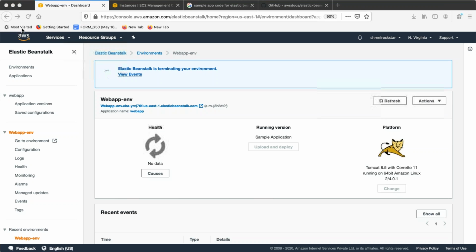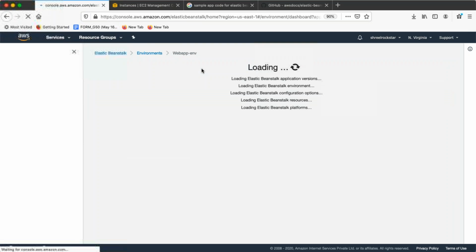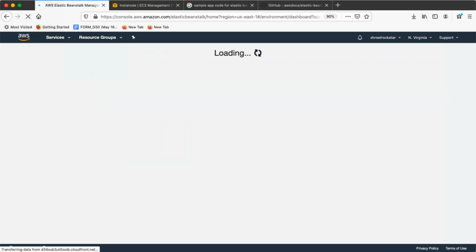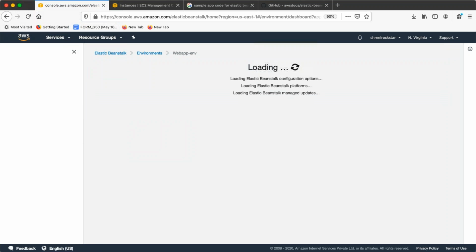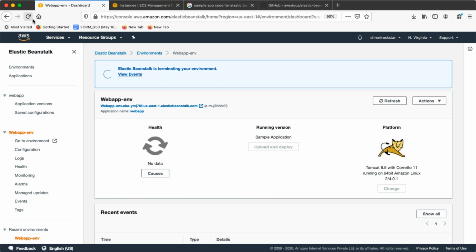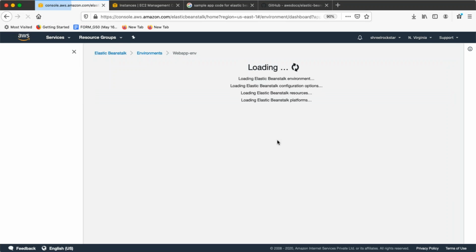All right, just 2-3 minutes, guys. I'm deleting. So for you also, I will request you, please, whenever you create, delete everything before leaving the computer, so that will save your cost, and your free tier credits will be preserved. So guys, see, I have both instances terminated, but still this is going on. Why? Because it's deleting all the configurations from the background and Elastic Beanstalk itself.